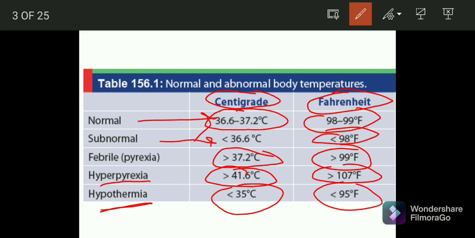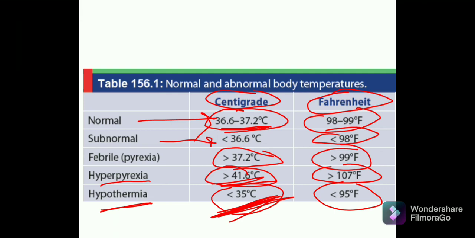So your body basically maintains a typical temperature of about 36.6 to 37.2 in normal conditions. If it is less than 35, then this is hypothermia, and if it is more than 41.6, then that is hyperpyrexia. Remember all these terms and all these values. So let us go to the next slide here.